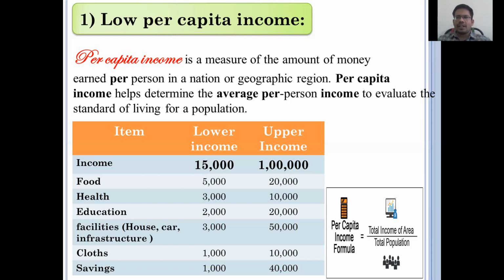That's the main problem in our India. Still, you may observe in agricultural rural areas, the wage rate is only 100 rupees per day in some areas. Just imagine, 100 rupees per day is the wage rate in some rural areas. That is the problem in our India. People have a very low level of per capita income. With the effect of this low per capita income, people don't get a better standard of living.